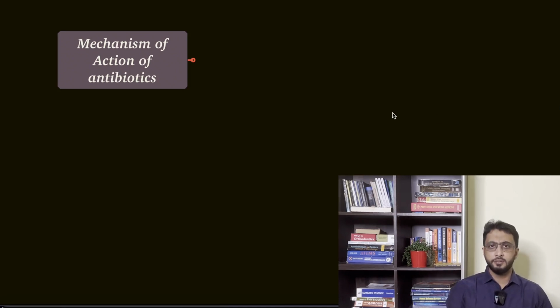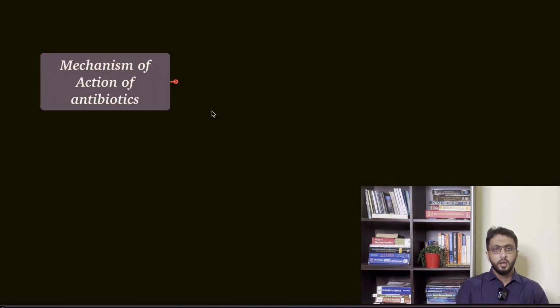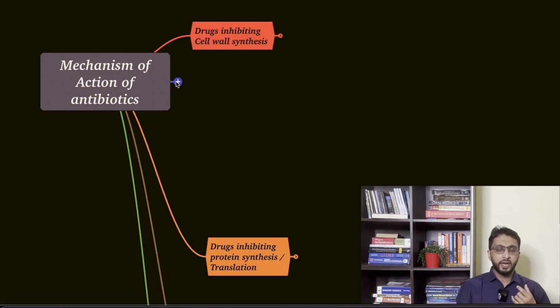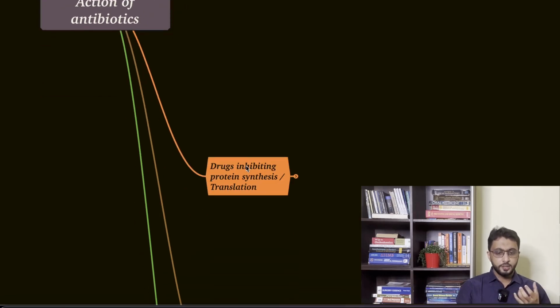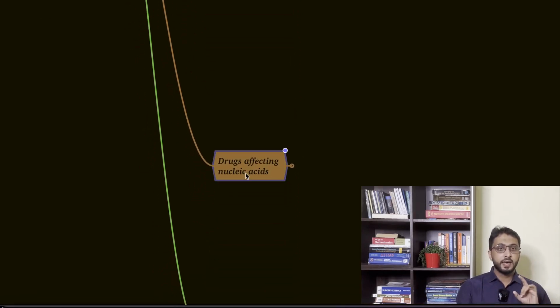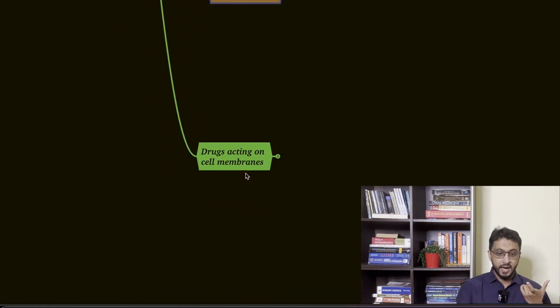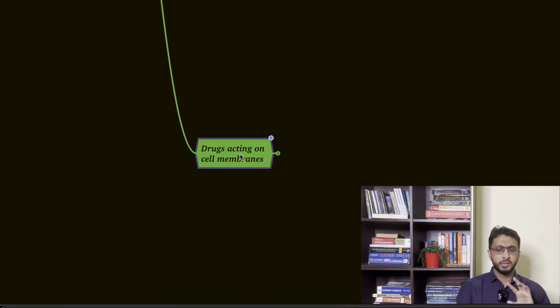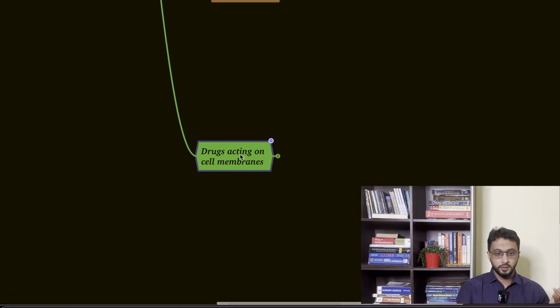It's a very important chapter in pharmacology, that is the antibiotics. Now if you see the topic mechanism of action of antibiotics, there are different ways by which antibiotics act. One is by inhibiting cell wall synthesis, the other is by inhibiting protein synthesis, also known as translation. There is transcription and translation in biochemistry. Then drugs affecting nucleic acids, the DNA and RNA, and drugs acting on the cell membrane. This is something which has been asked very recently, so it's included.